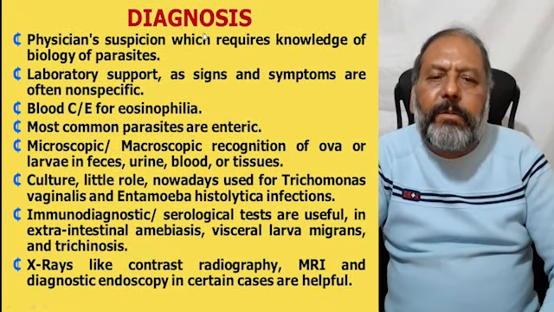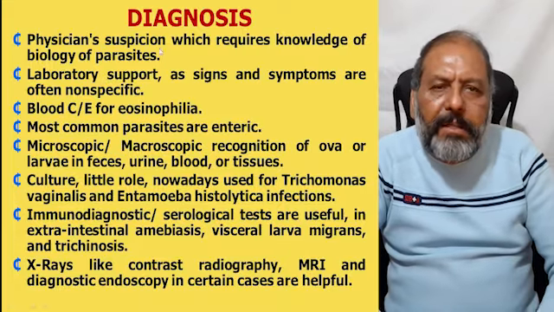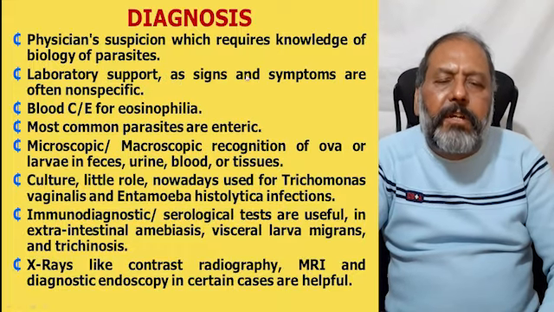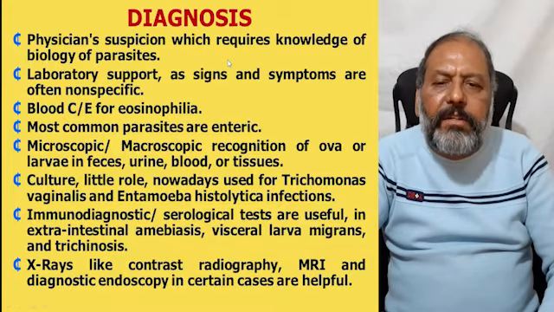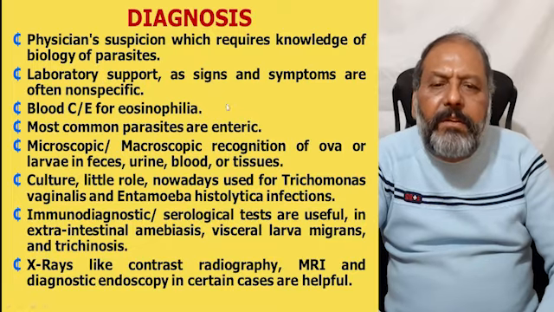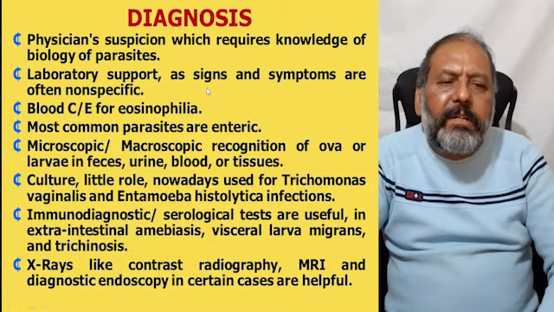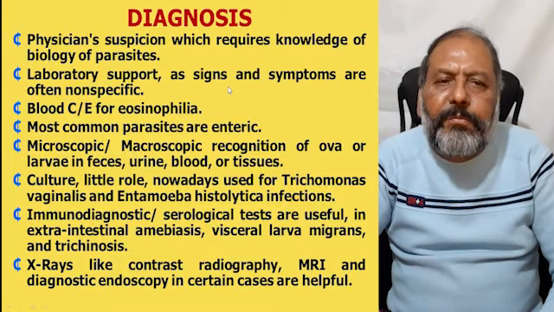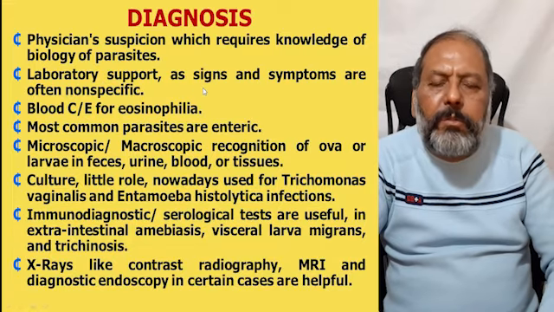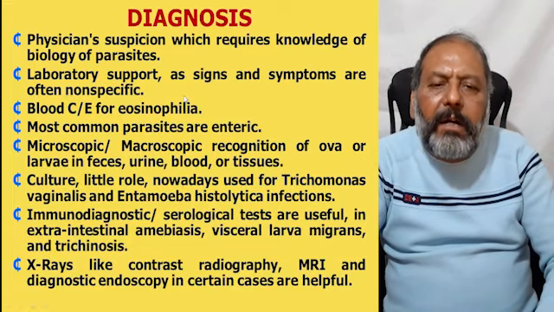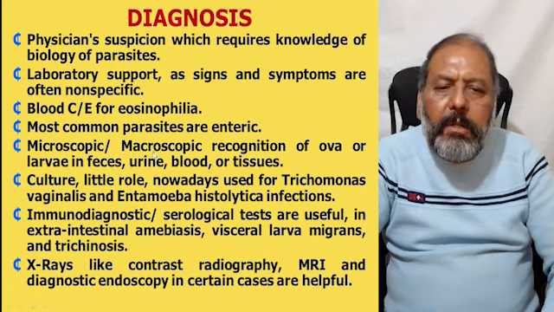Now, coming to the diagnosis of parasitic infection, first is physician suspicion, which requires proper knowledge of the biology of the parasites. Then, laboratory reports, as signs and symptoms are sometimes non-specific, not giving the proper clue, and a complete blood count for eosinophilia can also help.